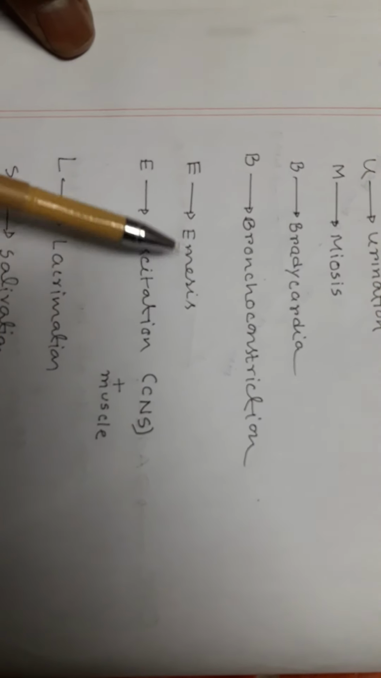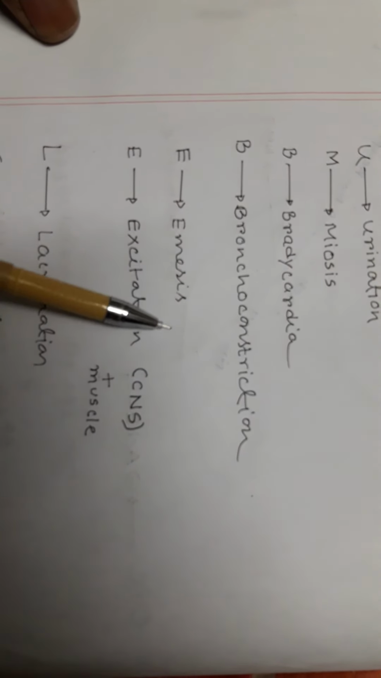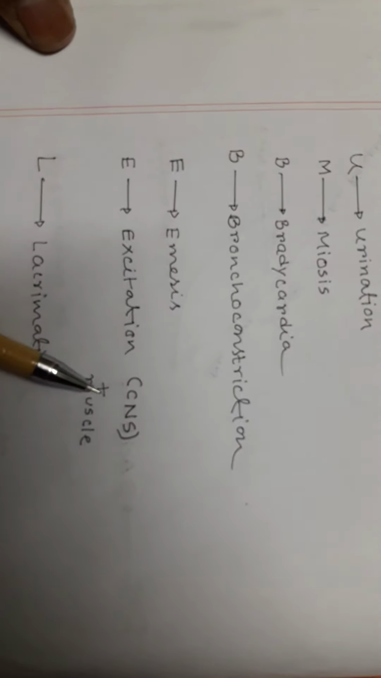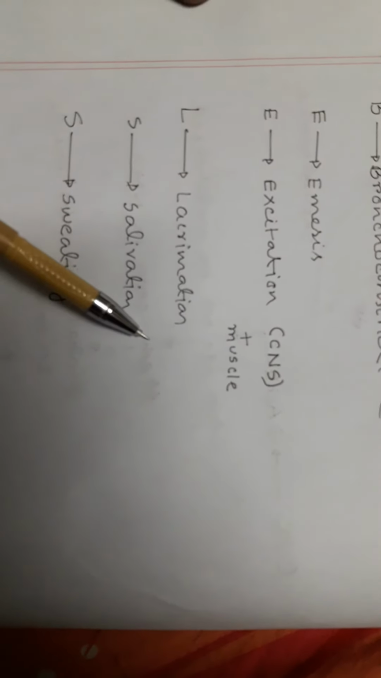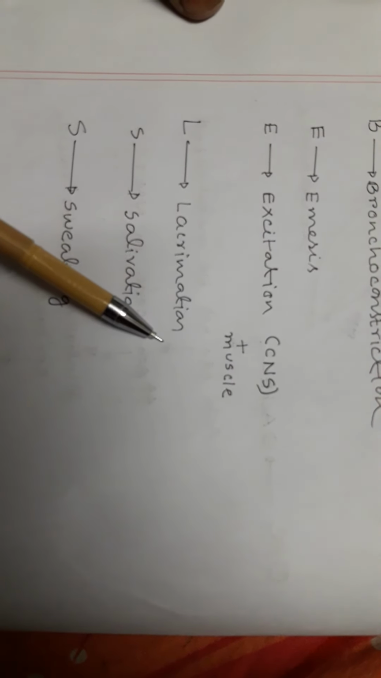E stands for emesis. It may be an effect of the CNS or of the GIT; both are involved in emesis. And E for excitation. Initially there is excitation of the CNS and muscle, and then there is depression of the CNS and muscle. L stands for lacrimation, because excessive acetylcholine stimulates M3 receptors on the lacrimal gland. Excessive acetylcholine stimulates M3 receptors on the salivary gland, so there is excessive salivation. And excessive acetylcholine stimulates muscarinic receptors in the sweat glands, so there is sweating. So you can remember these mnemonics of OPC.